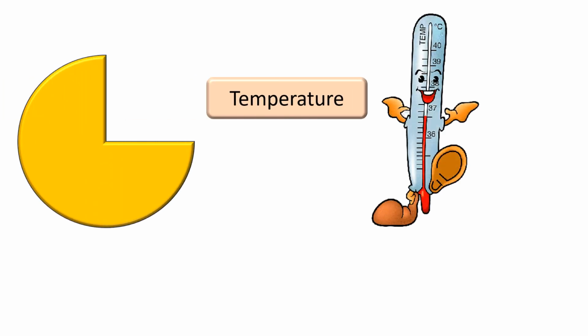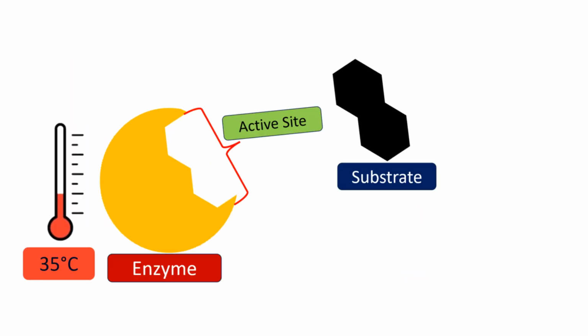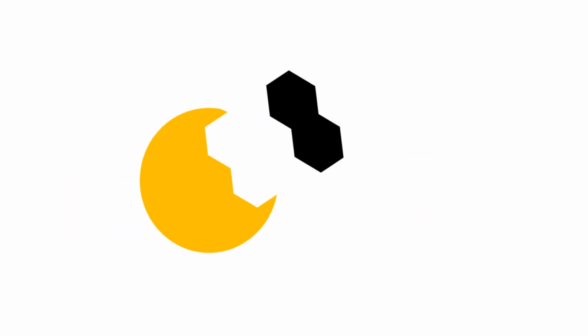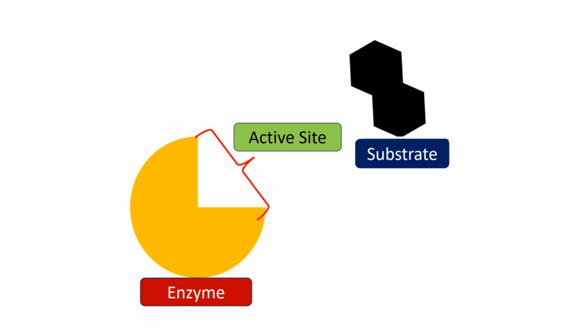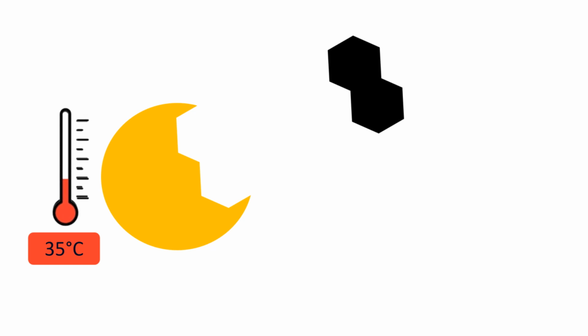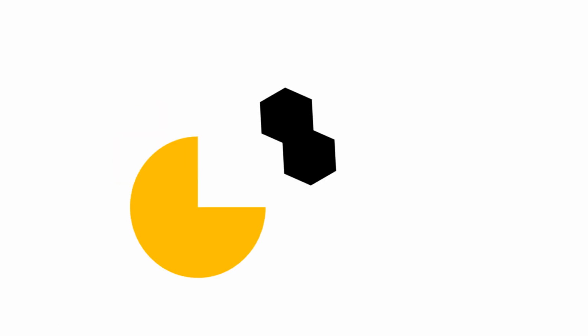Shape of the active sites of enzymes can be changed due to temperature or non-competitive inhibitors. Shape of the active sites of enzymes changes due to temperature higher than the optimum level.